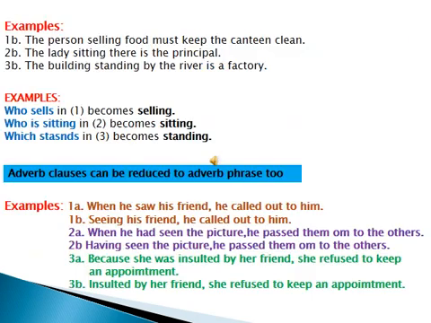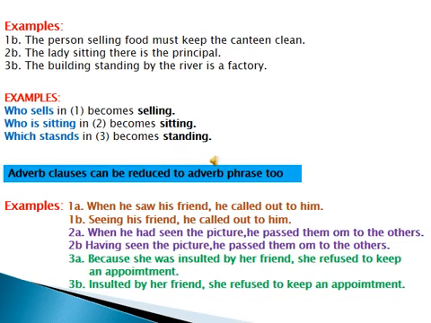So there are some examples. As you can see, they become adjective phrases. How? When you see example number 1b, the person selling food must keep the canteen clean. We have removed here the relative pronoun who. In sentence number 2b, the lady sitting there is the principal. We have removed who, so it becomes an adjective phrase. Third, 3b, the building standing by the river is a factory. We have removed which, so they become adjective phrases.